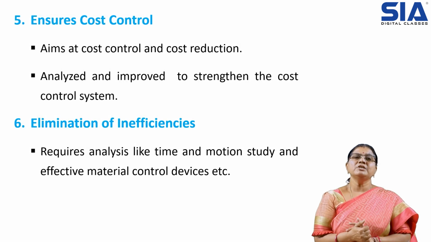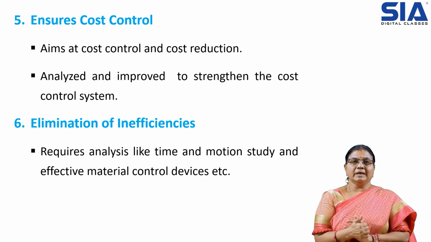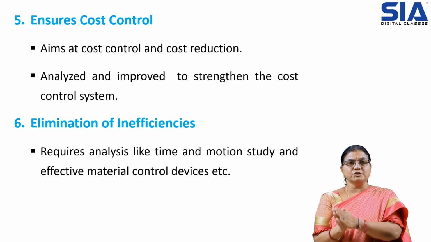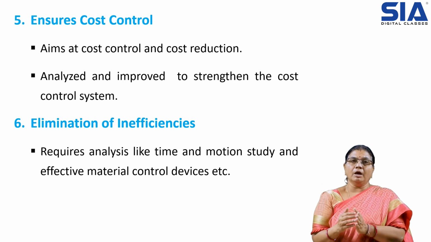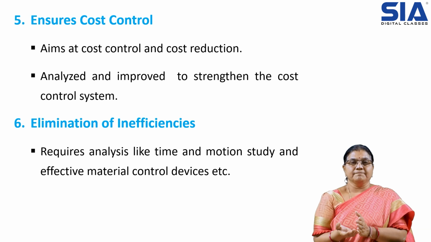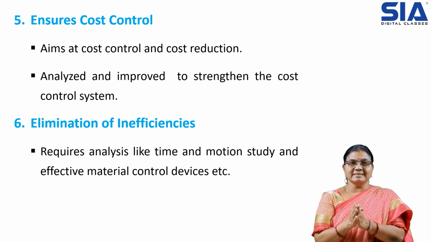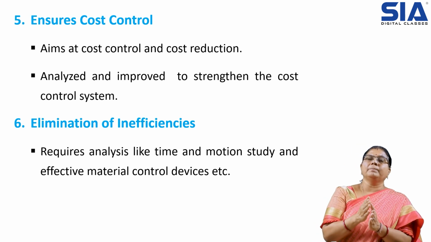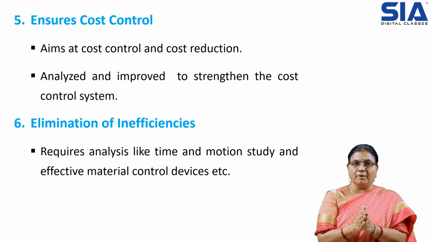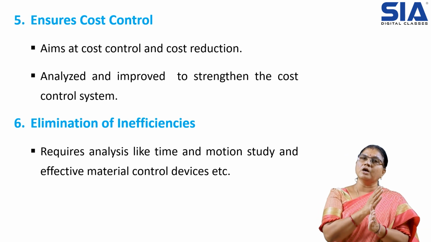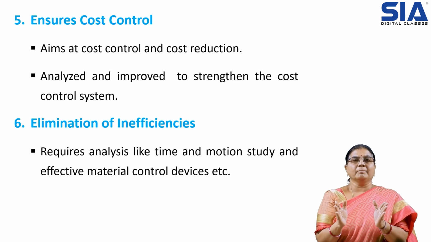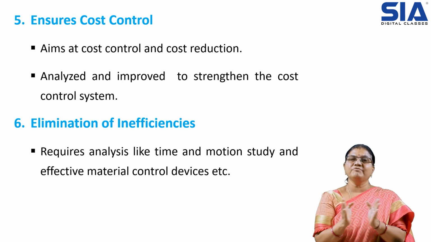Then coming to ensures cost control, that means standard cost will ensure cost cutting or controlling the cost. For example, if we are able to match the actual performance with the standard cost, that means it is normal. There is not much variation.